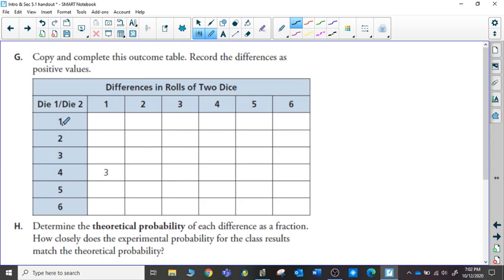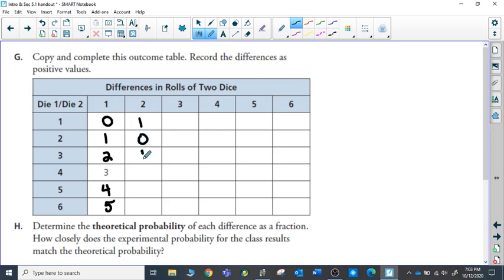So for example, if you rolled snake eyes, 2 ones, the difference would be 0, a 2 and a 1, a 3 and a 1, a 4 and a 1 as they've indicated. And so what you would do is go through and record all the different possible sums. So there's more than one way to get a difference of 1. There's more than one way to get a difference of 0.